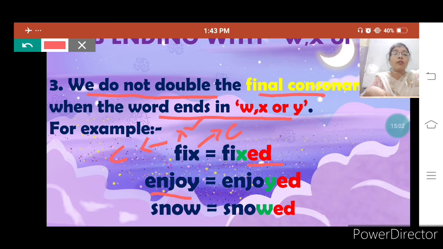Enjoy, the last letter is y, so we add only ed to it, then it will become enjoyed. Snow, the last alphabet is w, so we do not double the last letter, we just add ed to it, and then it will become snowed. This is the third spelling rule of ed verbs.